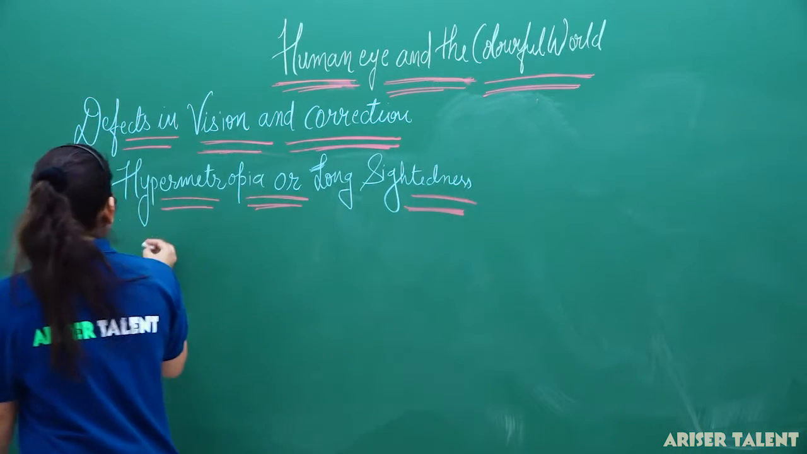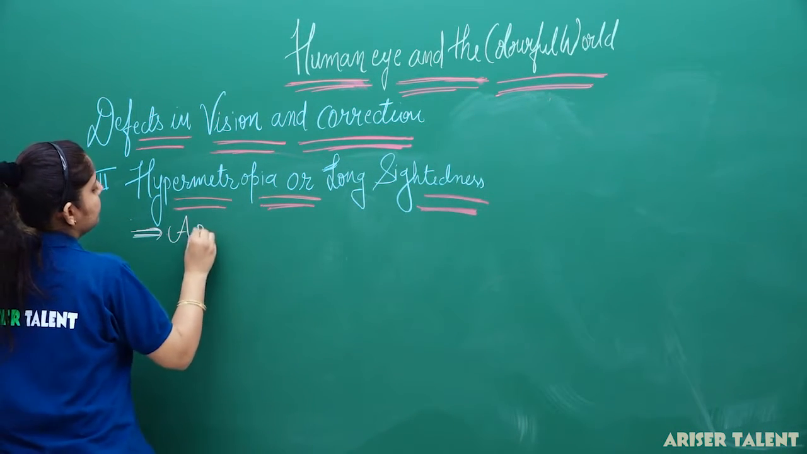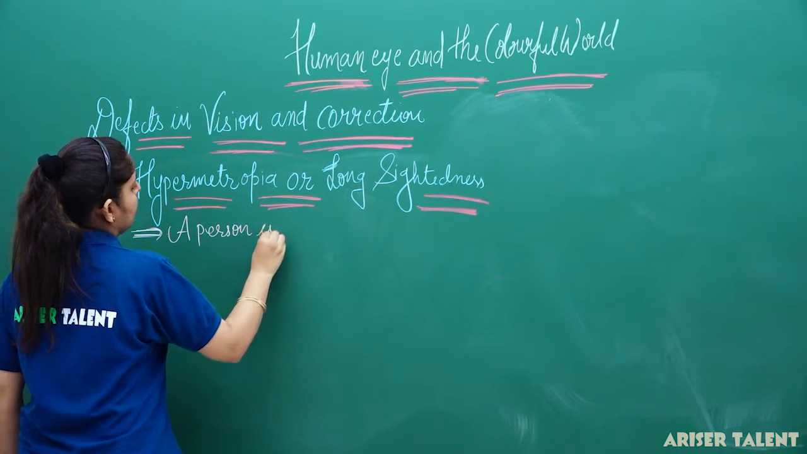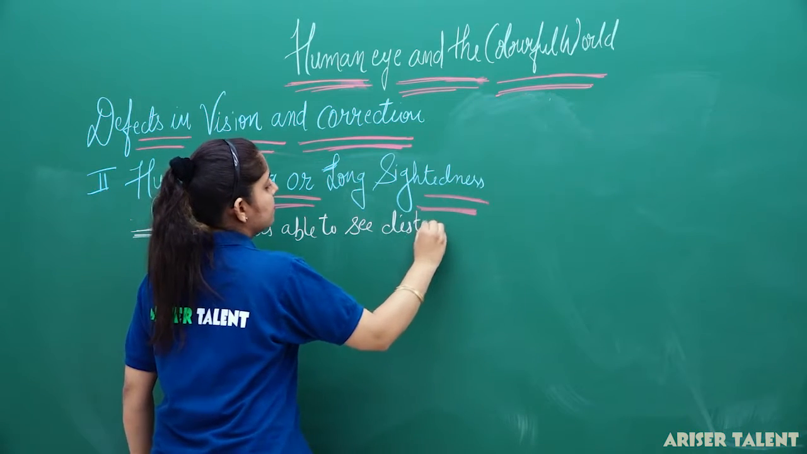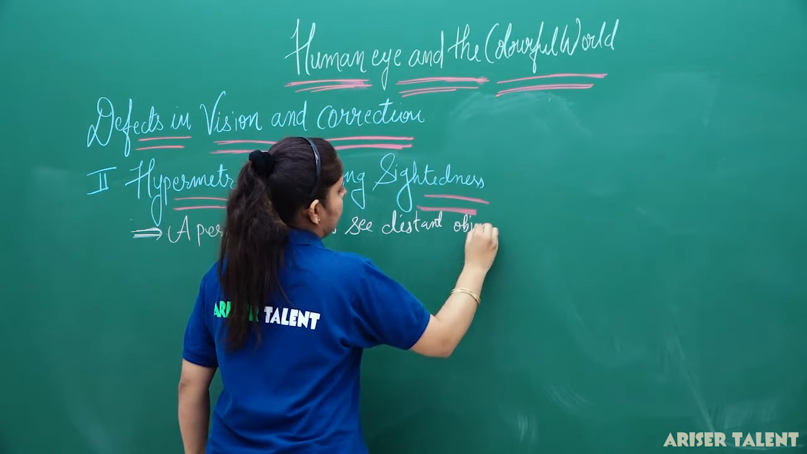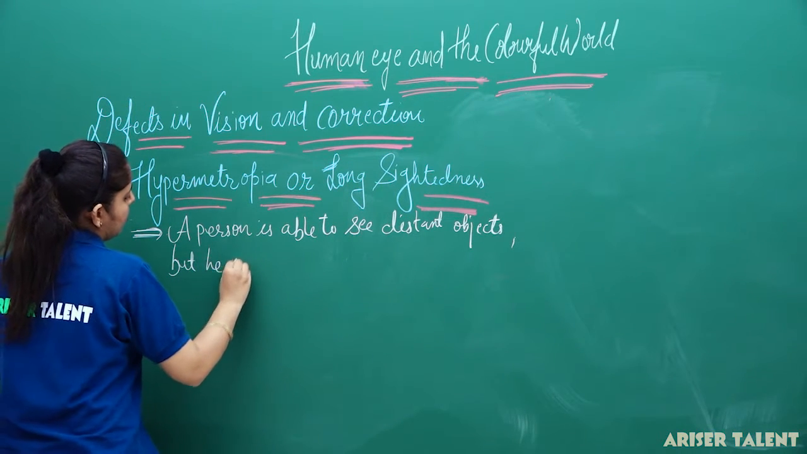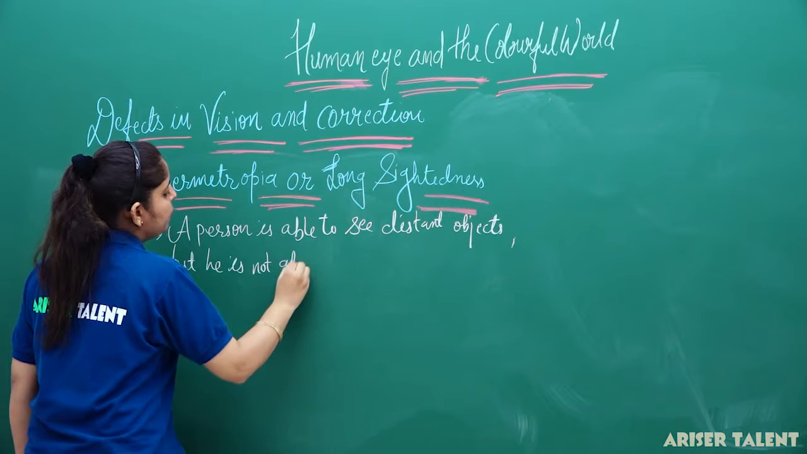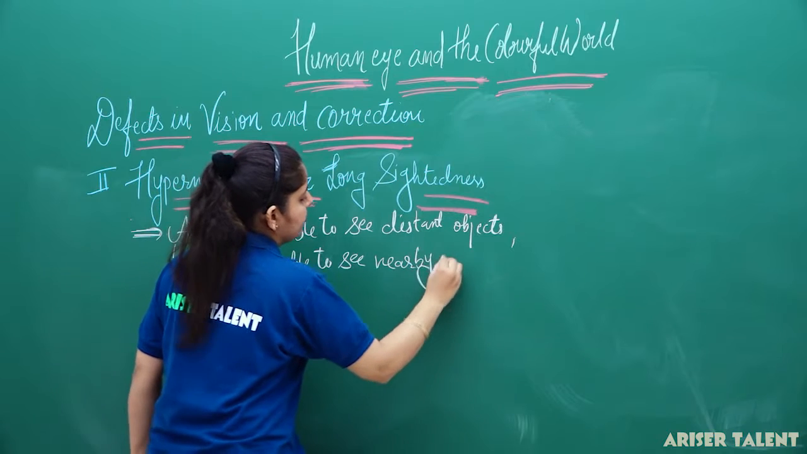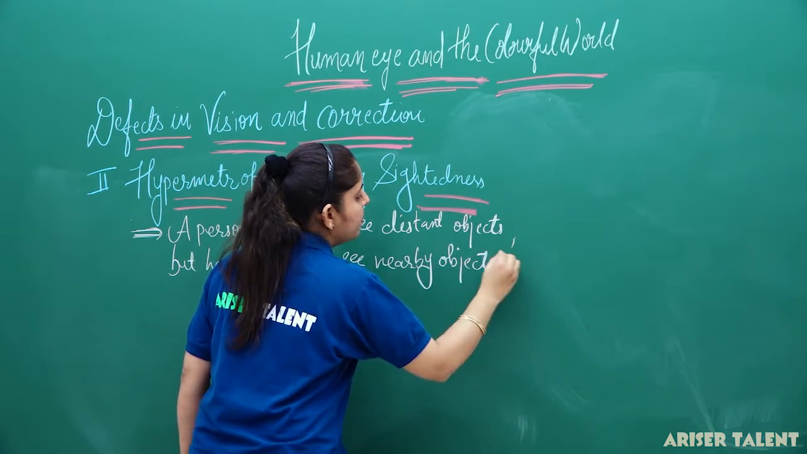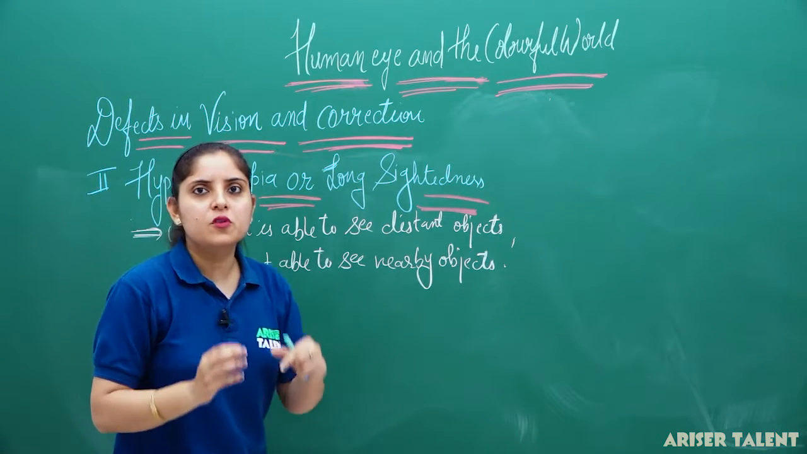So, what is hypermetropia? In hypermetropia, a person is able to see distant objects, but he is not able to see nearby objects. The nearby objects will not be visible to the hypermetropic eye. Now, hypermetropia is actually just opposite to that of myopia.